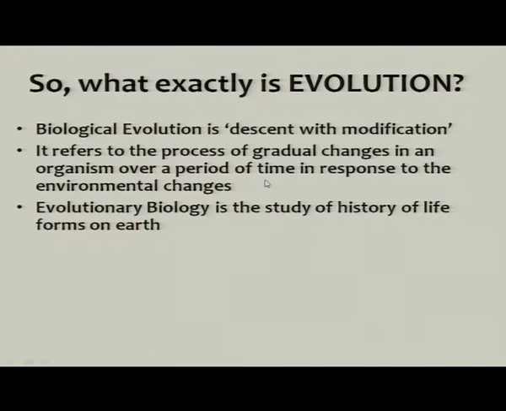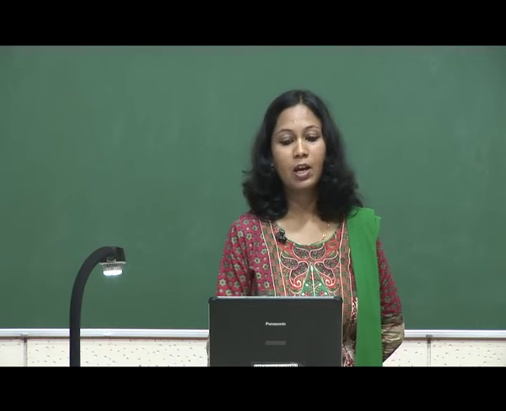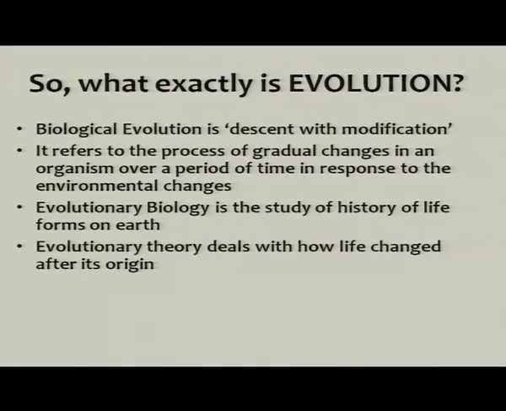Evolutionary biology is the study of history of life forms on earth. So, this is again a branch of biology which deals with the study of history of life forms on earth, how the life forms changed with the period of time is dealt with in evolutionary biology. And the evolutionary theory deals with how life changed after its origin.